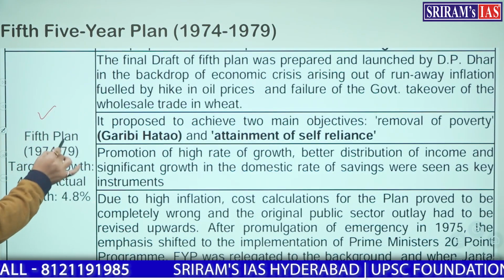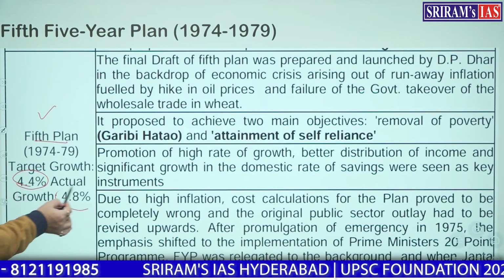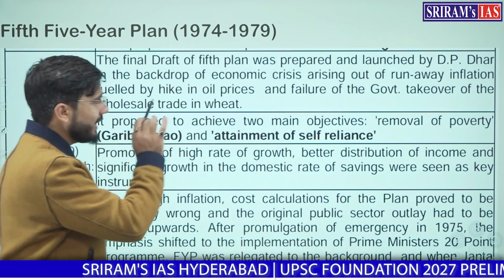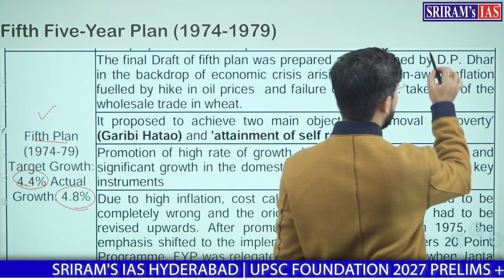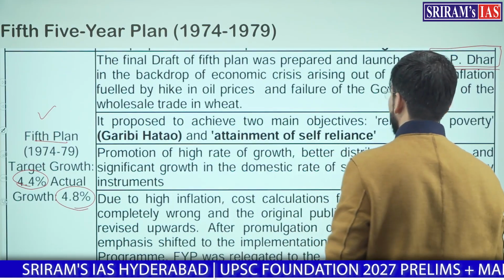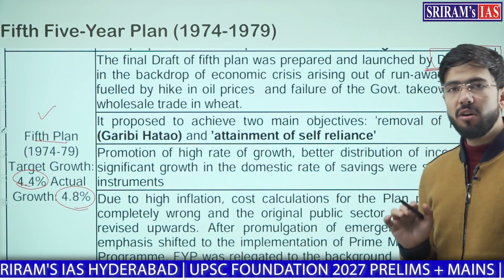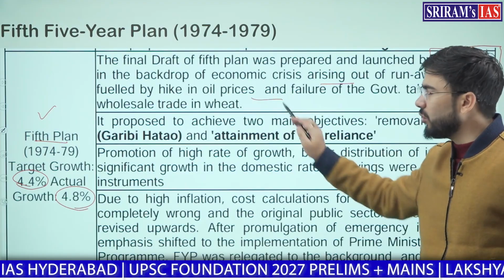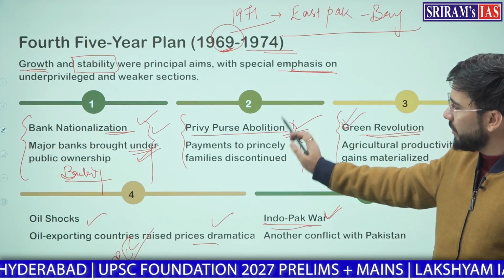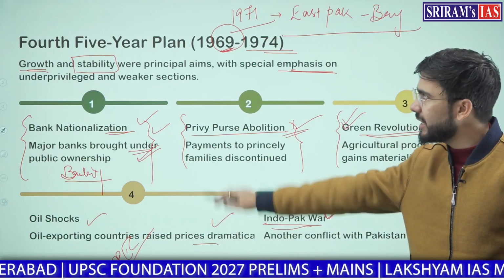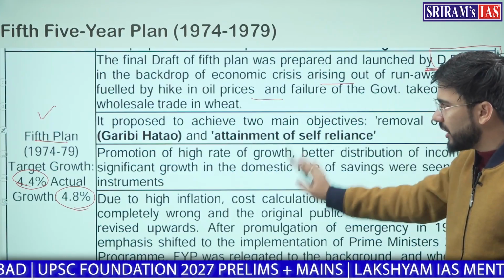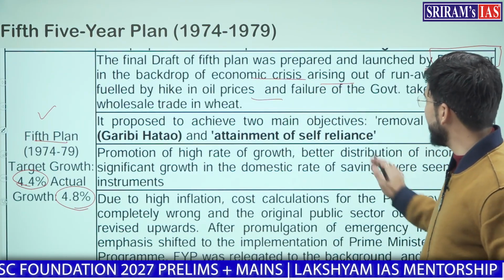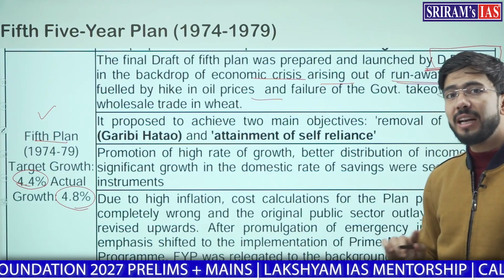Let's revise. Fifth 5-year plan, target was 4.4%. Actually, we achieved 4.8% growth. The final draft was prepared by D.P. Dhar. The Dhar Commission, you must remember, and it was prepared only in the backdrop of economic crisis. Why was there an economic crisis? Because there was a hike in oil prices. Do you remember there was an oil shock, a hike in oil prices during the fourth 5-year plan. Due to this hike, there was an economic crisis, and in order to settle this economic crisis, which was created due to runaway inflation.